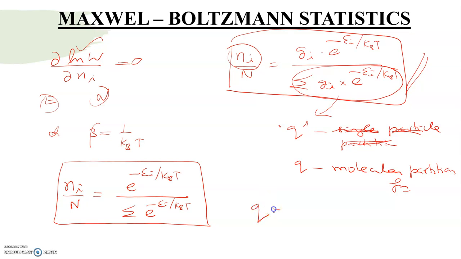So what is the molecular partition function? Q is equal to the summation of Gi into e power minus ei by kBT. kB is the Boltzmann constant, T is the temperature in Kelvin, ei is the energy of the ith level, and Gi gives you the degeneracy of the ith level.